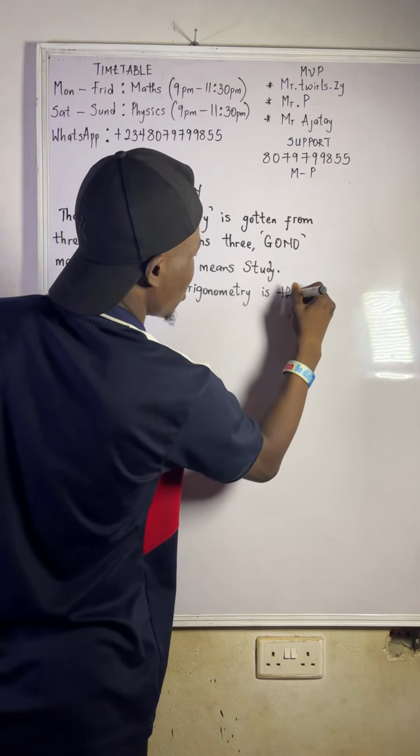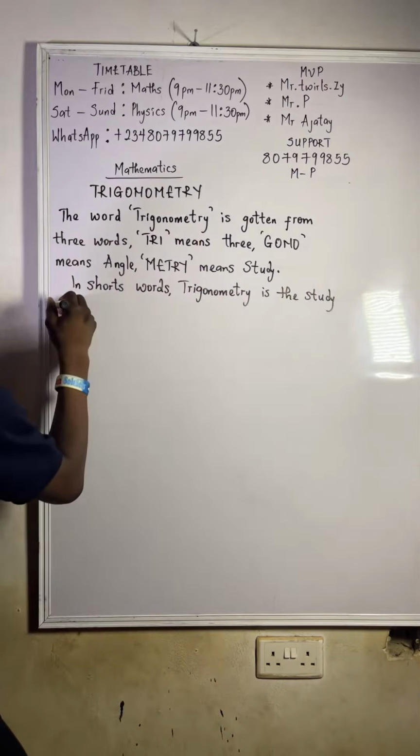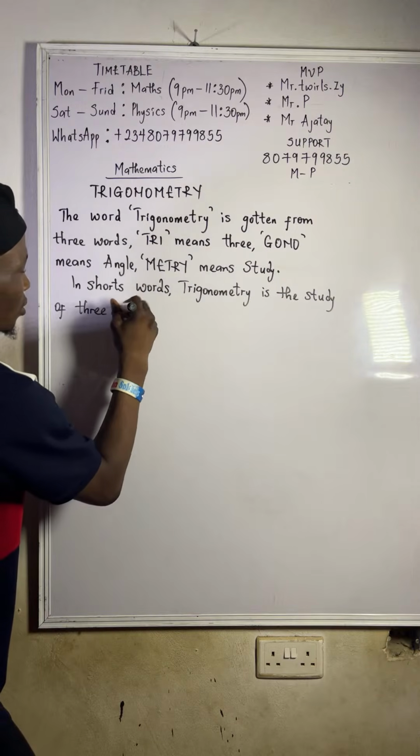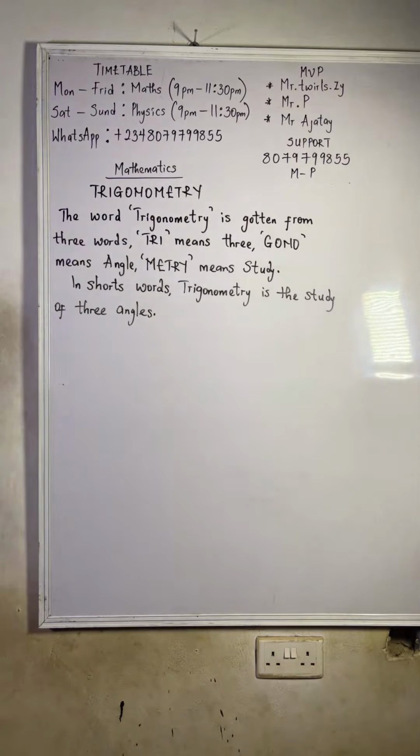Trigonometry is the study of three angles. Are we all clear? Yes, the study of three angles.